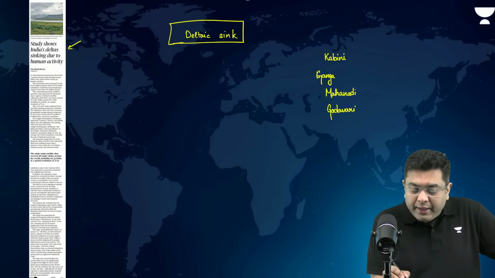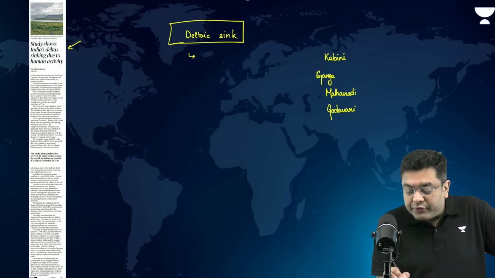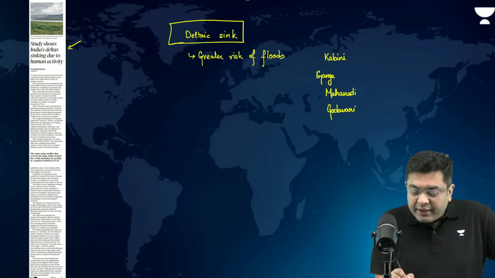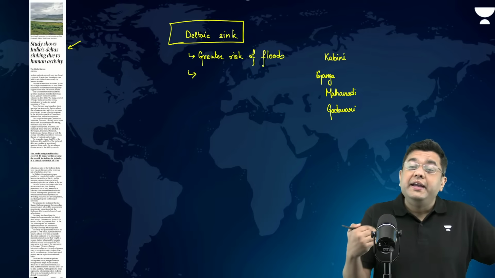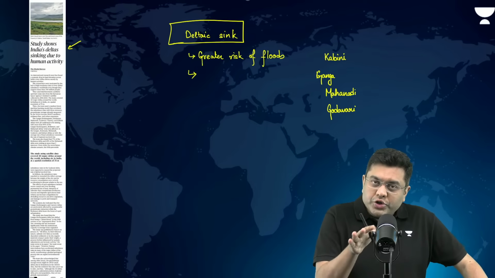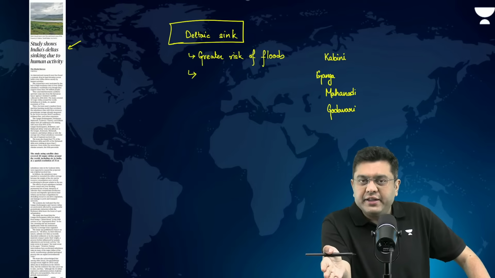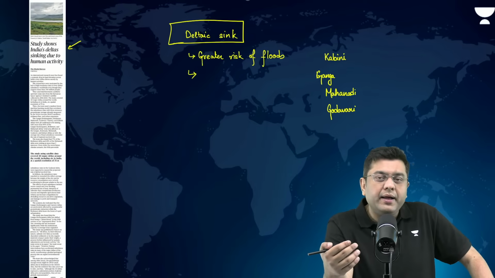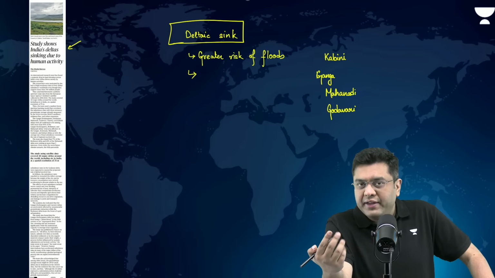The outcome will be, first of all, greater risk of floods. Other than that, you will also be confronting increased seawater ingression. Because in the coastal area or deltaic stretches, storm surges due to cyclones keep on occurring, and you have the seawater rise as well.